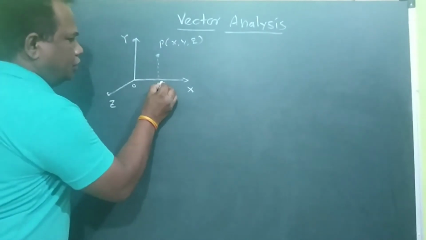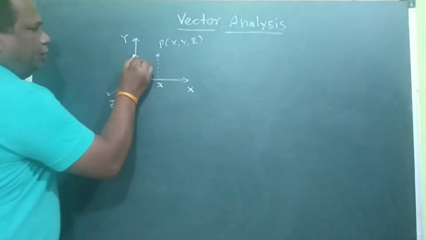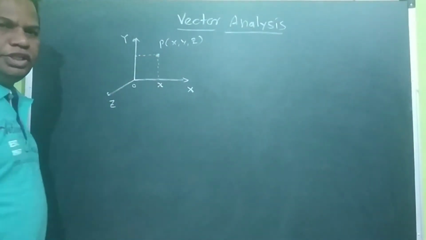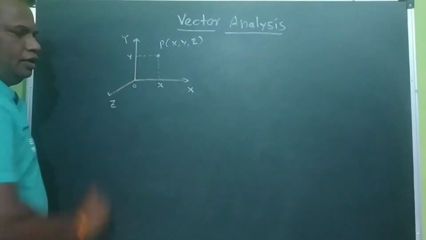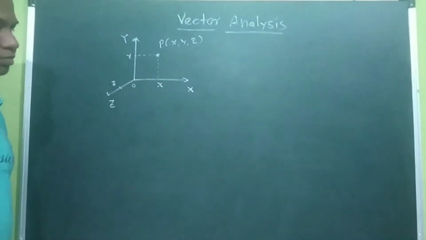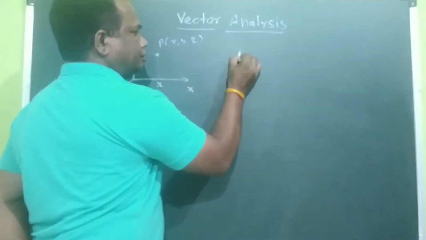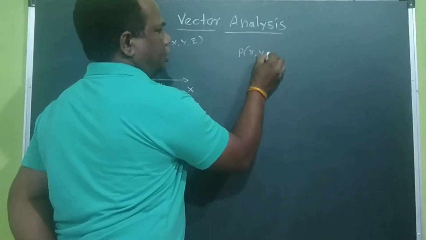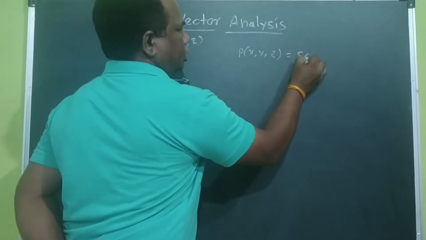This total quantity is called x. If you make a perpendicular, it is the quantity y, and in the direction of z, it is z.